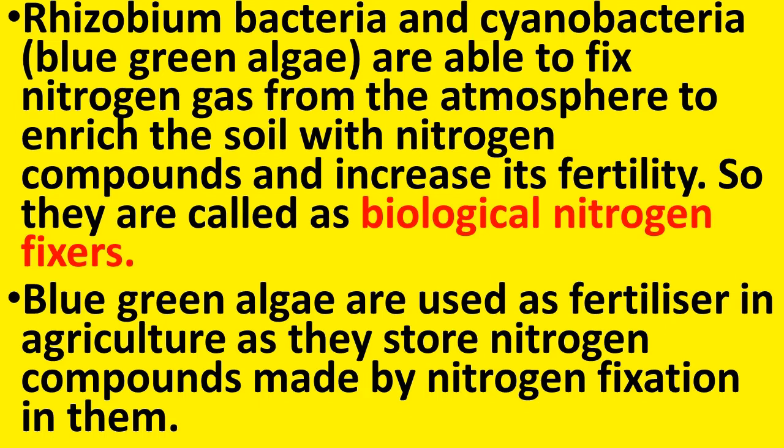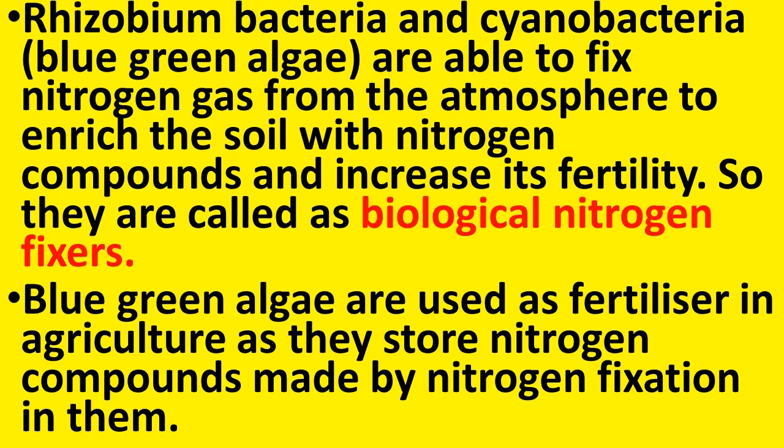This cyanobacteria is also known as blue-green algae because they are aquatic. Therefore, the blue-green algae name is there, but it is not a kind of algae. They are able to fix nitrogen gas from the atmosphere so that the nitrogen compounds enrich the soil and increase its fertility. So, they are called biological nitrogen fixers.